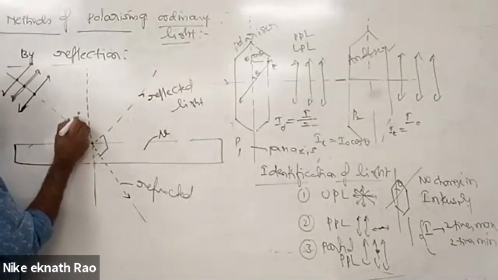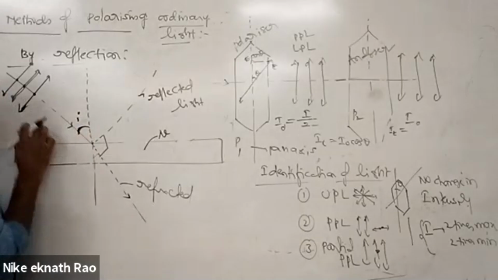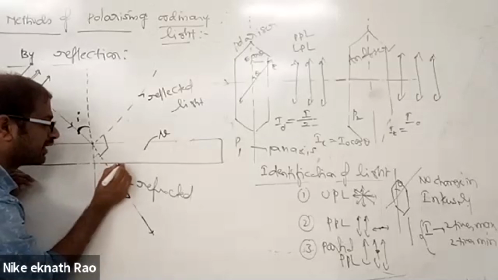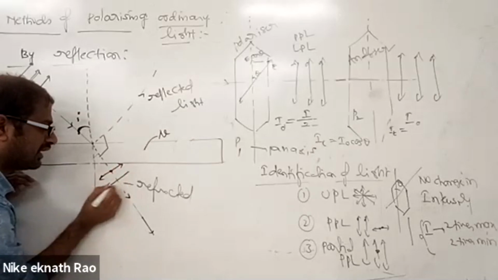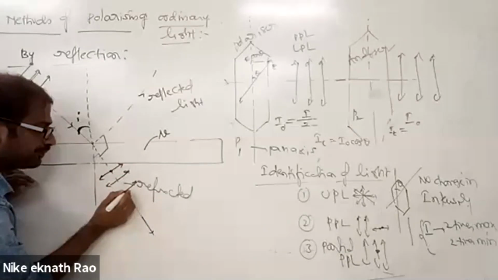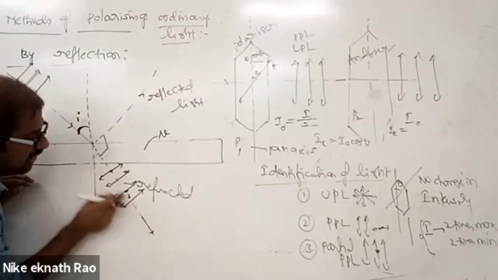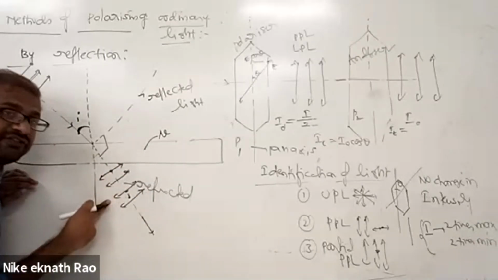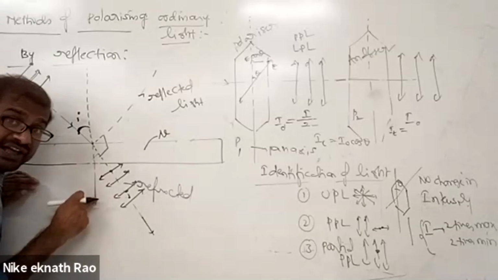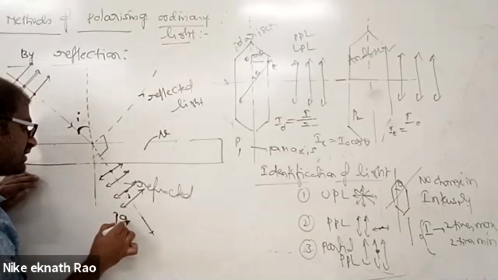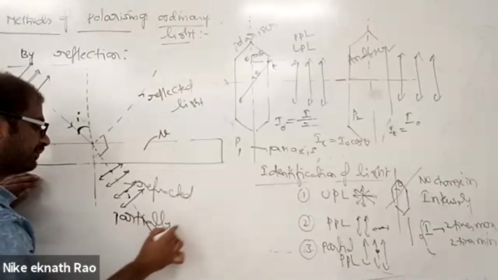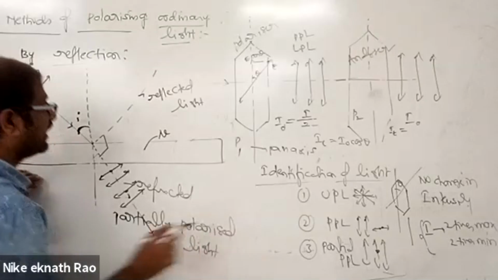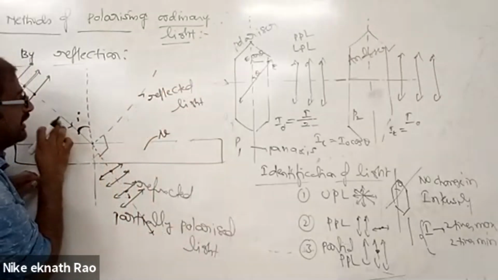At a particular angle of incidence, if ordinary light is incident, we get reflected light and transmitted light. This transmitted or refracted light ray is partially polarized. Some components are perpendicular and some are parallel, so not all vibrations are confined to one plane. Some components are confined, and some have vibrations in all possible directions. This kind of light is called partially polarized light.